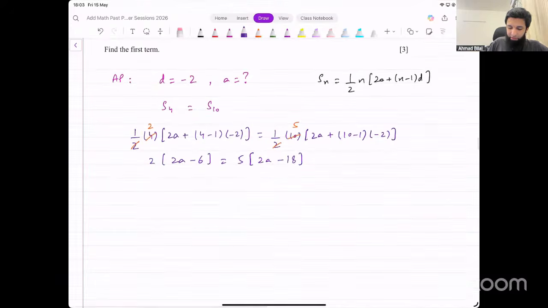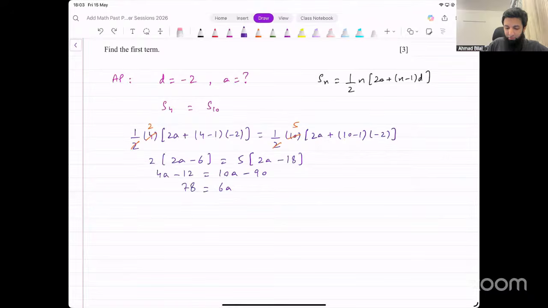Okay, now let's simplify this. It's not a good idea to divide by 2 on the other side, it'll introduce fractions, or maybe you can cancel this out actually. But anyway, let's just multiply, avoid fractions. 4a minus 12 is equal to 10a minus 18 times 5. What is that? That is 90. Now that gives us 6a equal to 90 minus 12, which is 78.